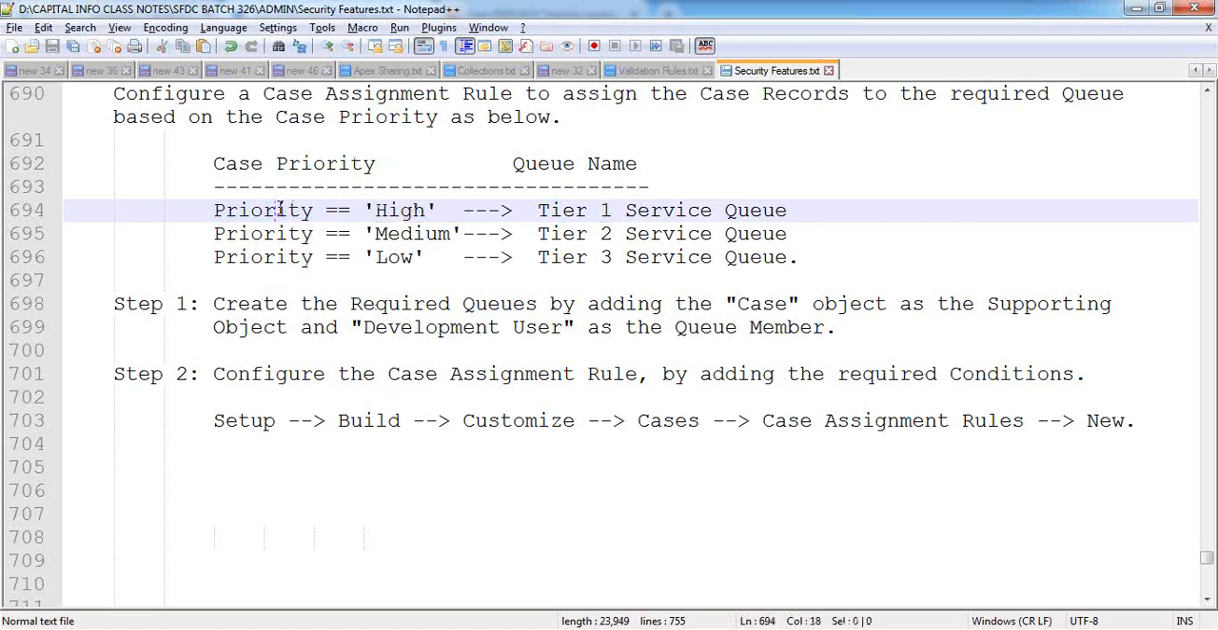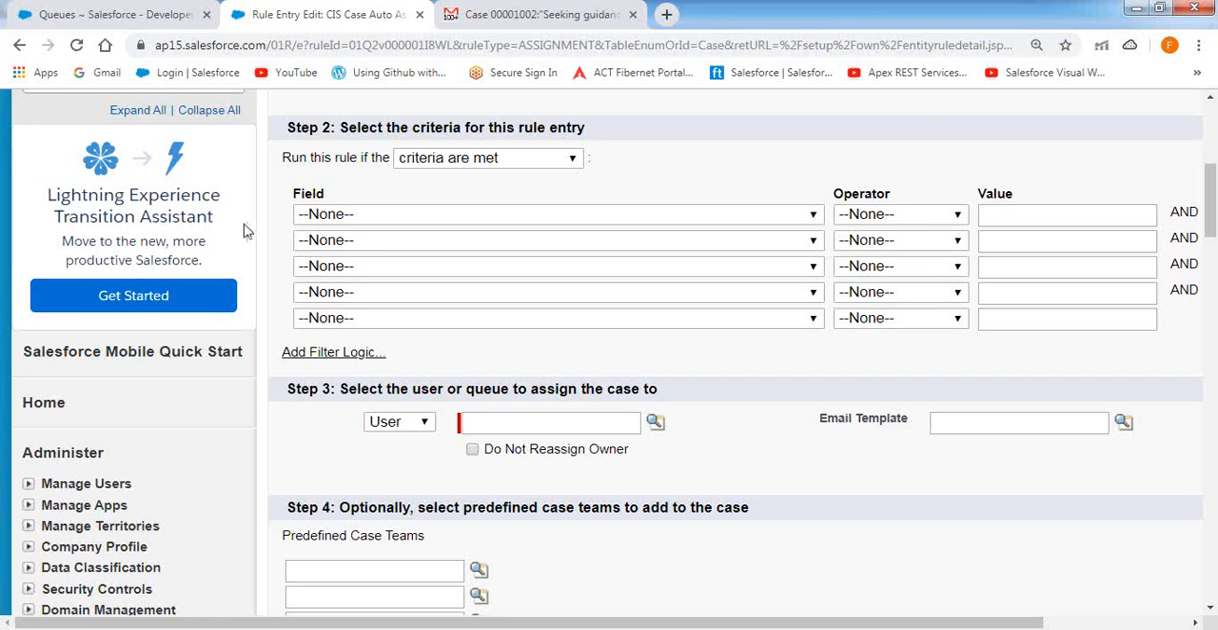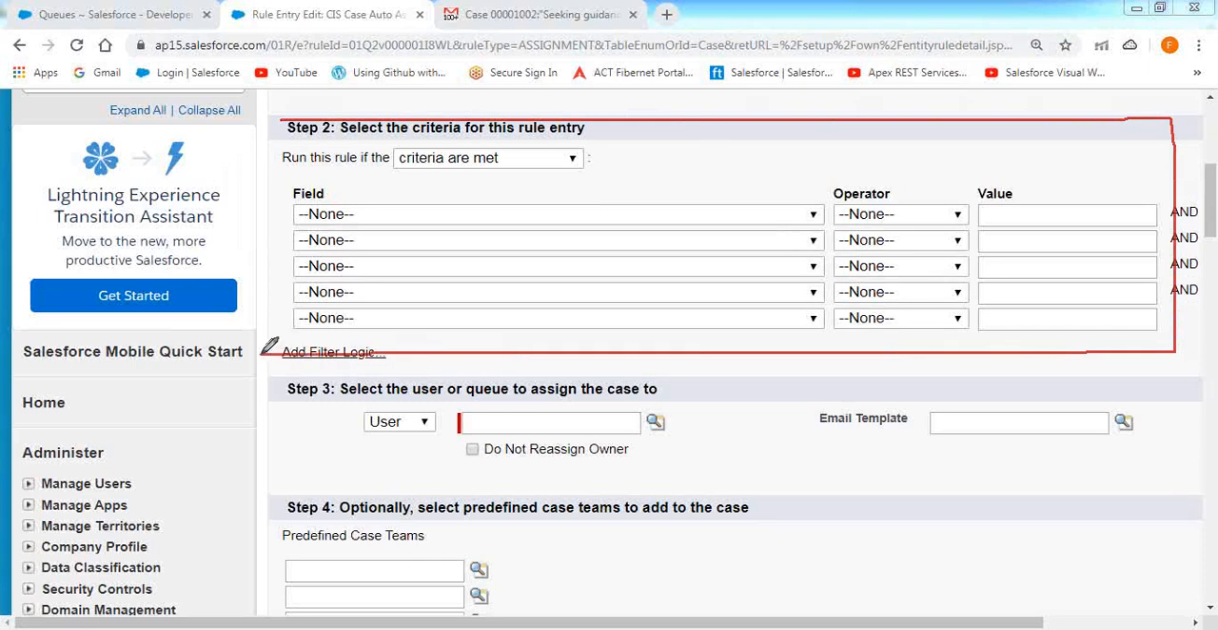If the case object priority value equals high, then I would like to assign these records to the tier 1 service queue. Now let's go to that. Here you specify the conditions which you would like to verify. That means what condition you would like to cross-check, we can specify over here, and then to whom you want to assign the record, we can indicate over here. To which queue you would like to assign the record here.